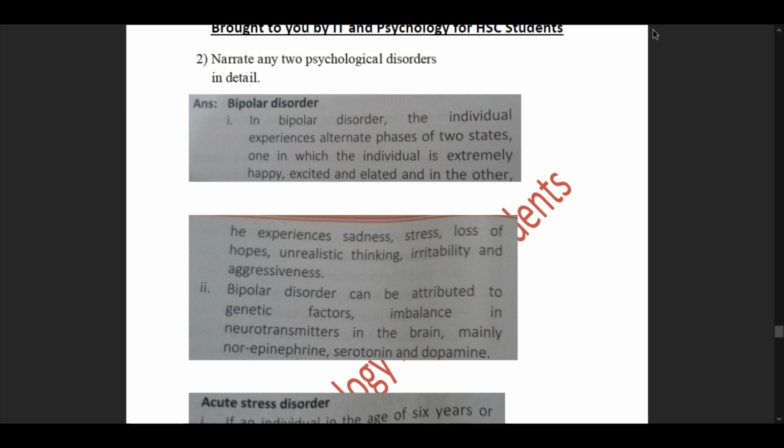So here we understand that this bipolar disorder is also known as manic depressive disorder as given to us in our textbook. Point number 2, bipolar disorder can be attributed to genetic factors, imbalance in neurotransmitters in the brain, mainly norepinephrine, serotonin, and dopamine.